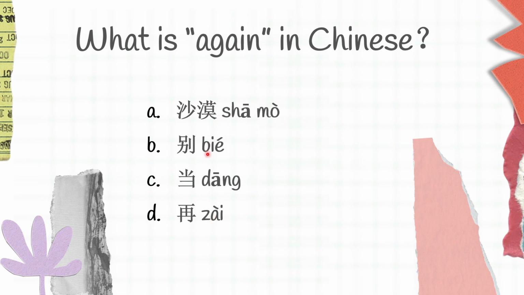Is it A, B, C, or D? 沙漠 is desert, 别 is don't, 当 is wild, 在 is again. So again in Chinese is D, 在. Let's move on to the next question.